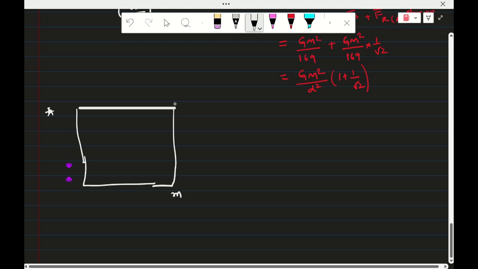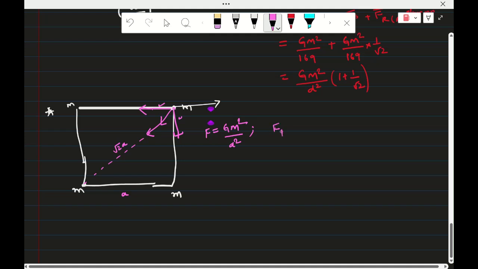So all masses are there here. On one mass I want to find out the force. So here the forces are like this. One is like this, another one is like this. So here the resultant of these two is also in this direction. This distance is root 2a, and this is a. These two forces are equal, F equal to GM square by a square.